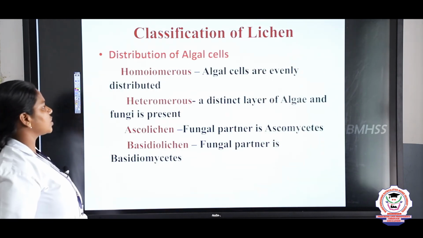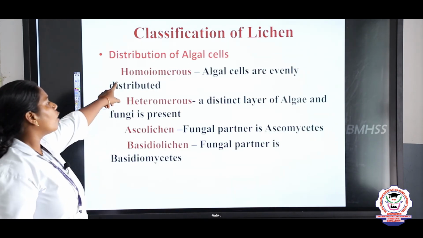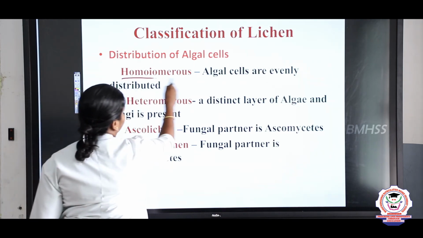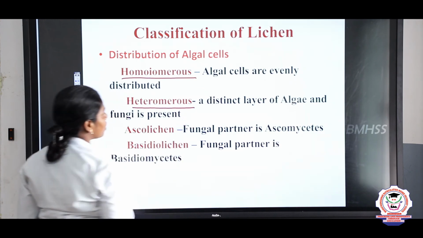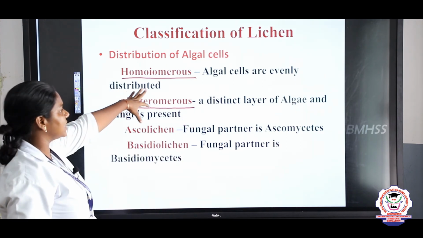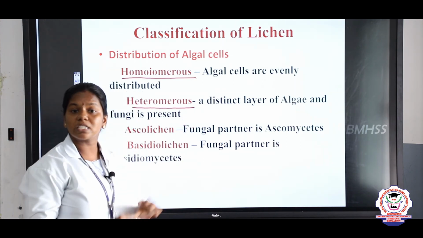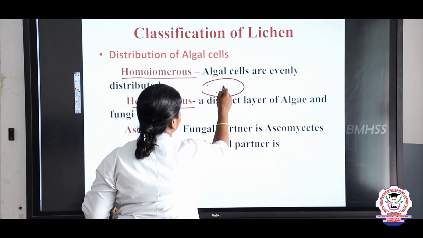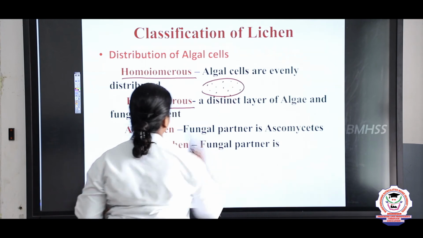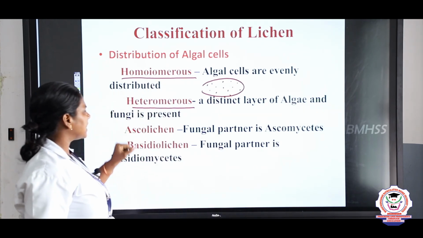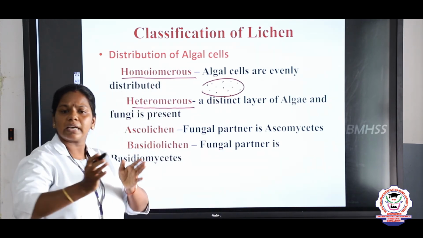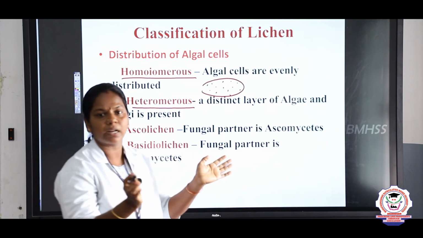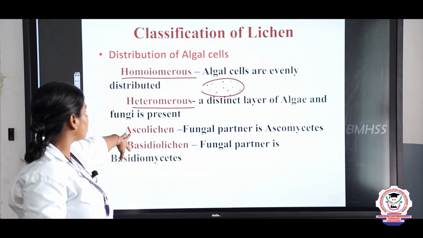Next, about the classification of the lichens, children. Here homoiomerous, it's a book back question, children. What is homoiomerous and heteromerous? Homoiomerous means here algal cells are distributed. For example, in the fungi, algal cells are evenly distributed, right. In heteromerous, there is a distinct layer, different separation for algae and different separation for fungi. It is said to be heteromerous.